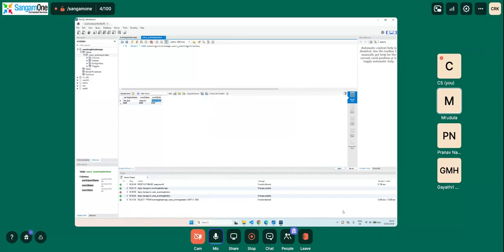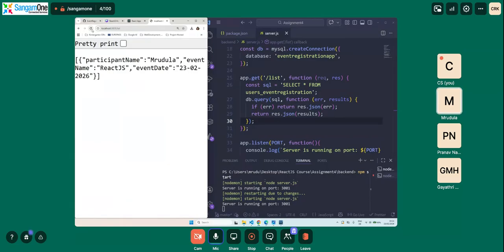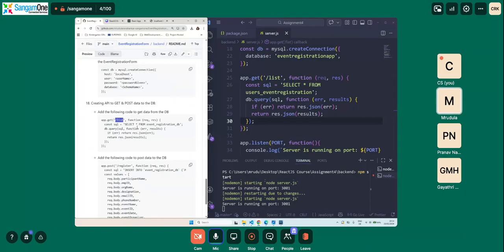Okay. So we will see if it is getting displayed in list. Okay. In our server root. My bad. We will say refresh, and you can see here, right? So it has retrieved the data from the SQL successfully. So that means the app.get is working fine and the connection is also working good. So now we need to post something, correct? So we get the information and then we post it.